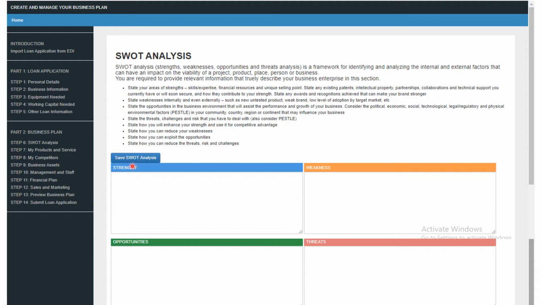So in the area of strength, what are those areas that you have an advantage in? What are those areas that you already have strength in? For example, you have all the technical know-how, or maybe you want to start a rice production factory, and your strength is that you've already acquired the major machine that will help you destone.